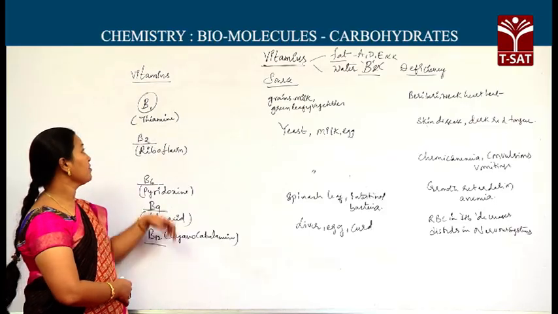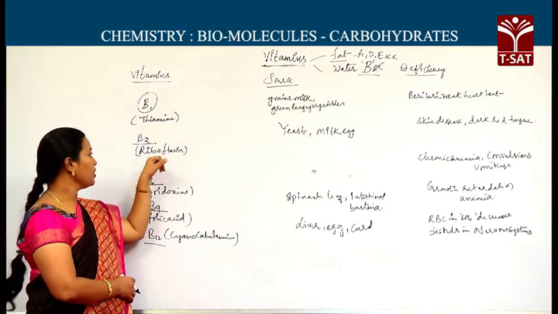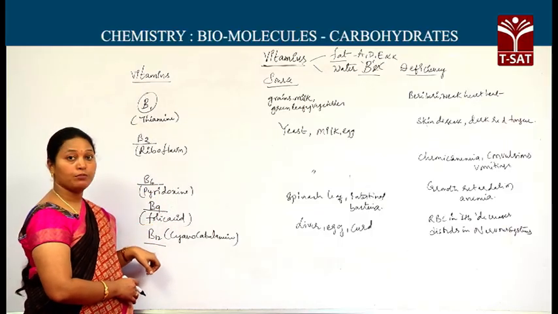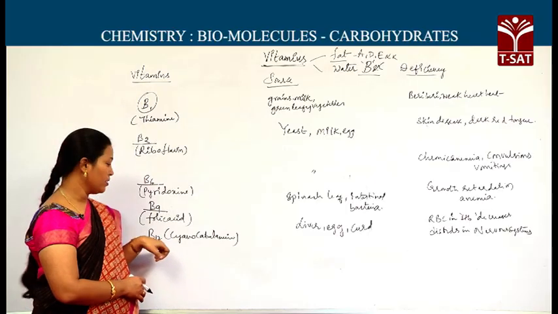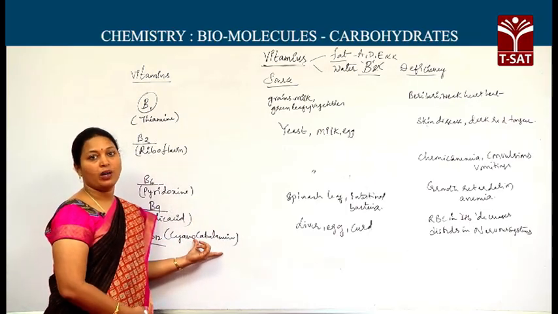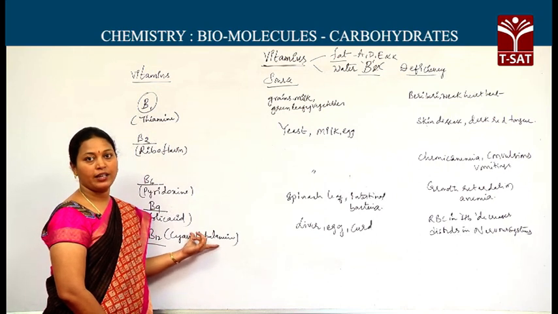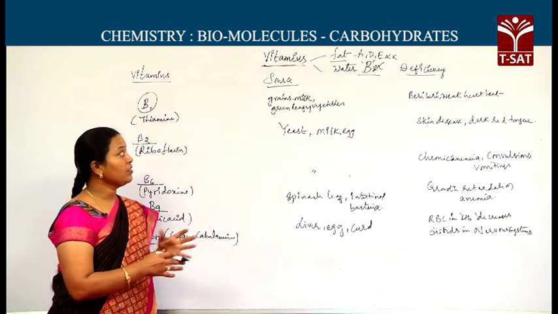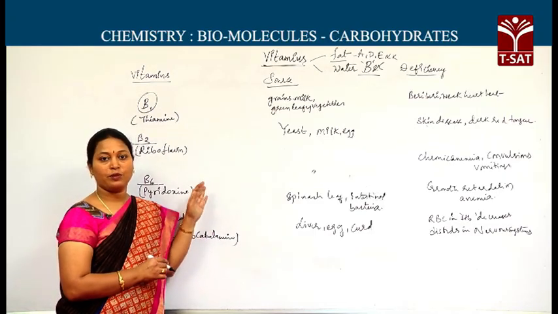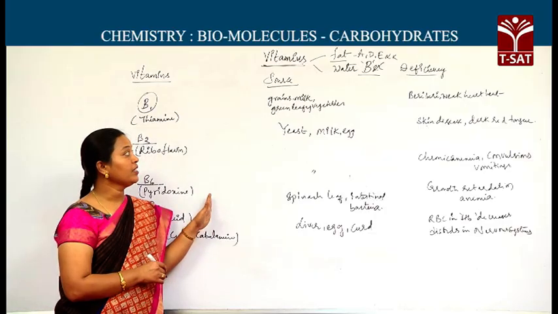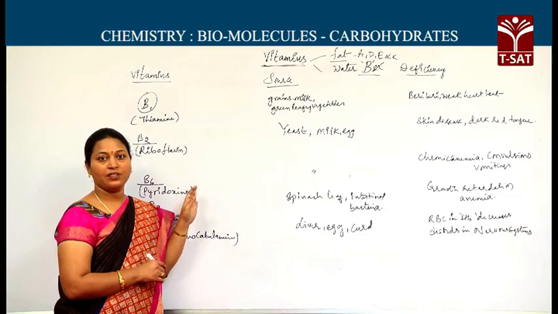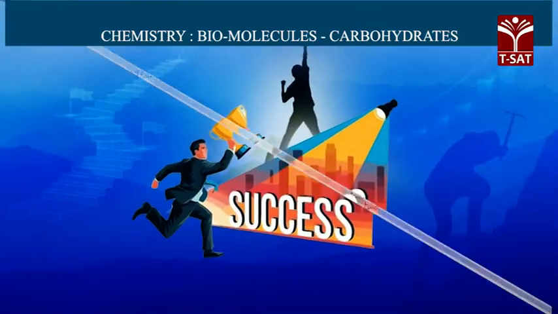One should be familiar with the chemical names: B1 thiamine, B2 riboflavin, B6 pyridoxine, B9 folic acid, B12 cyanocobalamin. In cyanocobalamin, the metal ion that is present is cobalt ion, which is also one of the important aspects. After observing these many sources, one should eat, especially those who are preparing for the exams, green leafy vegetables, eggs and milk, and avoid the deficiency diseases due to vitamins.